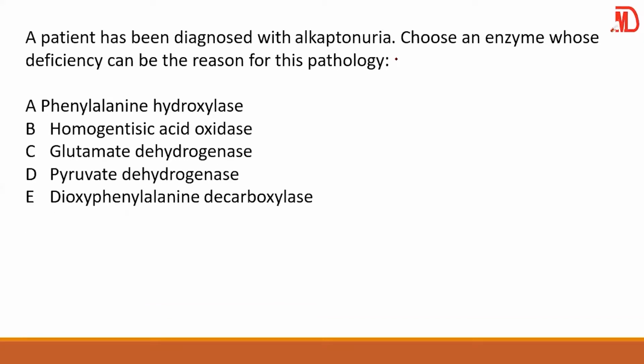Good. Now, they said a patient has been diagnosed with alkaptonuria. Choose the enzyme that is deficient. Because if you don't know what alkaptonuria is, obviously it will become difficult to answer. Another name for it is homogentisuria.